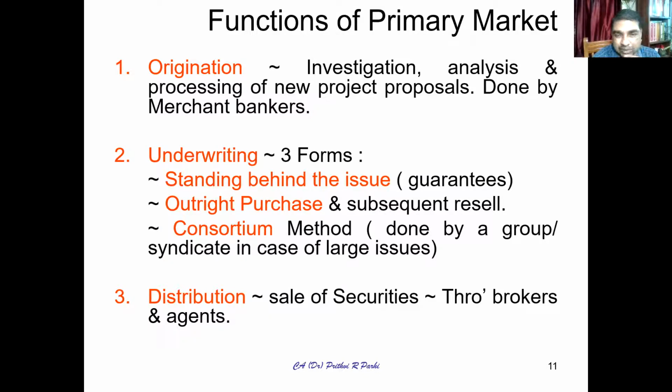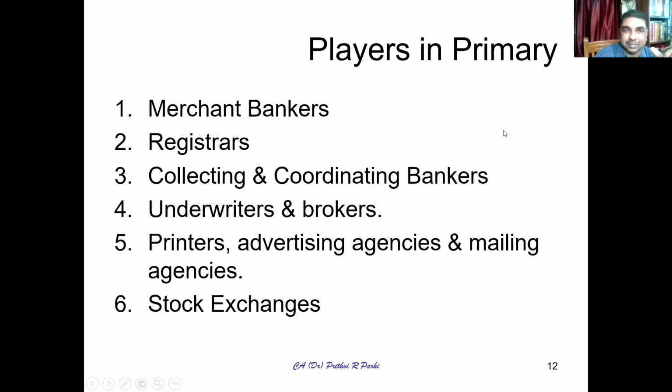the distribution function. Now, let us say the public has applied for the securities; those securities need to be distributed. Shares need to be allotted, debentures need to be allotted. It has to be distributed to brokers and agents. This is one more function. So broadly, if you classify the functions of the primary market, it is the origination function, underwriting function, and distribution function. Hope you have understood these basic things.